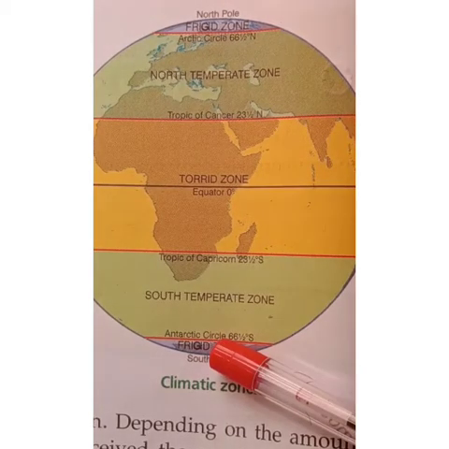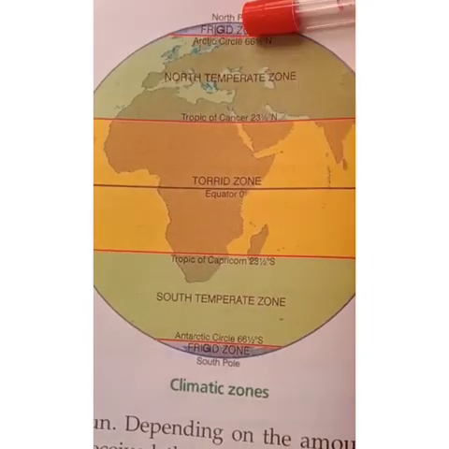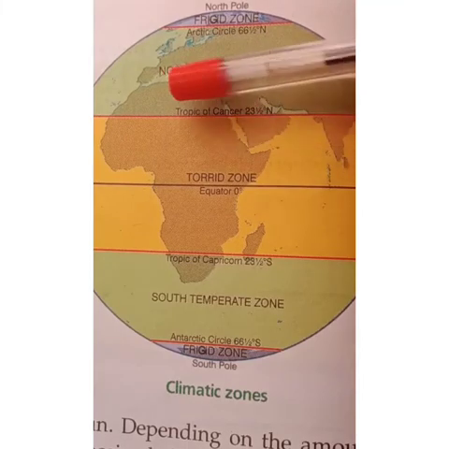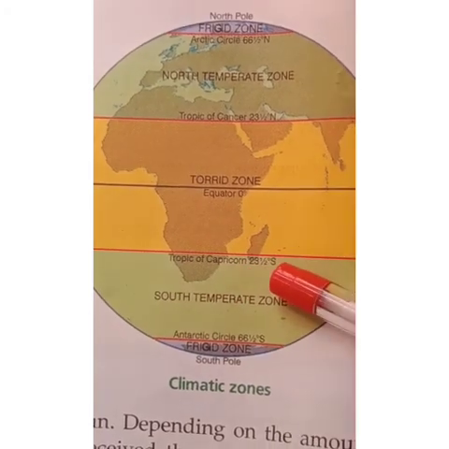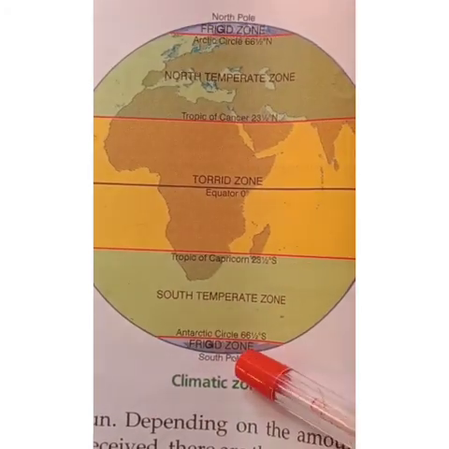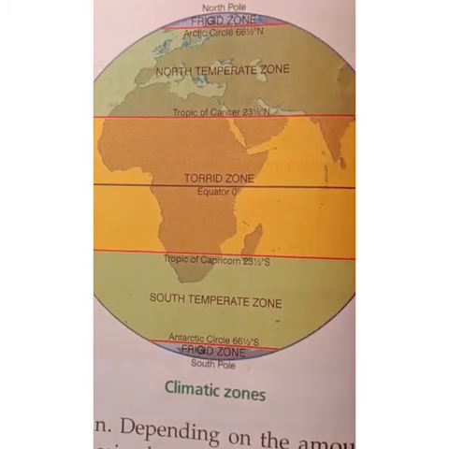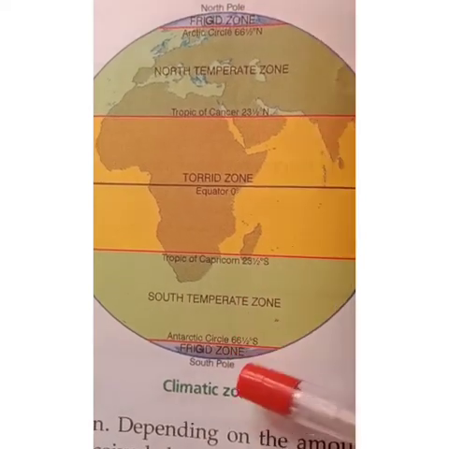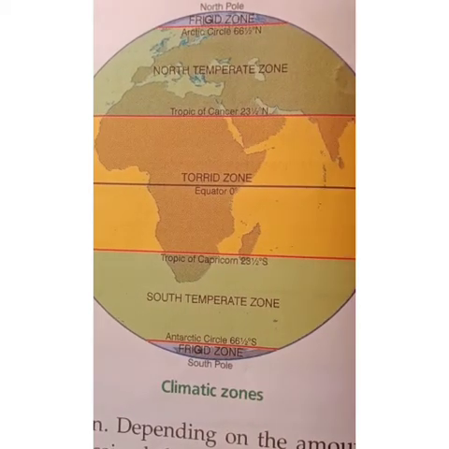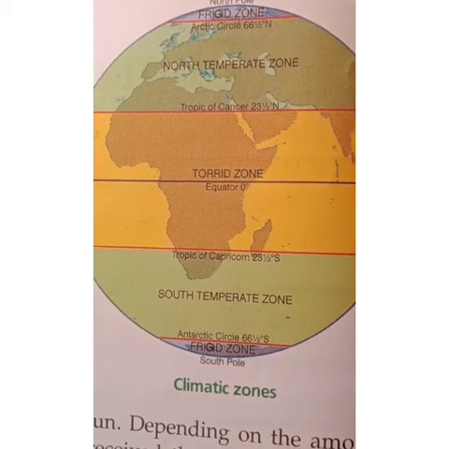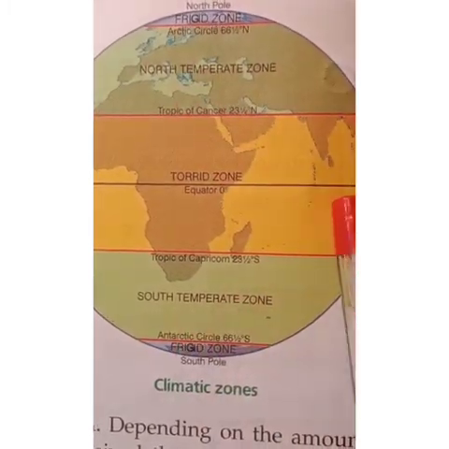So which are the temperate zones? The area between the Tropic of Cancer and the Arctic Circle in the north, and the area between the Tropic of Capricorn and the Antarctic Circle in the southern hemisphere. These places have a mild climate, neither very hot nor very cold, because the sun rays do not fall directly on these places as they do in the torrid zone.